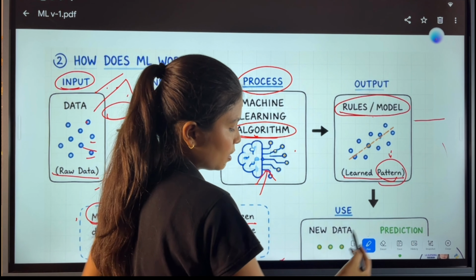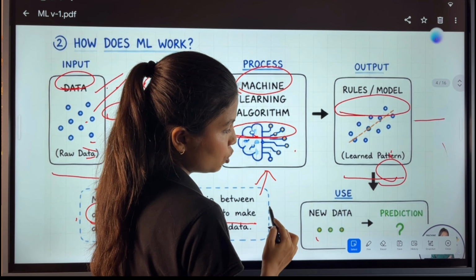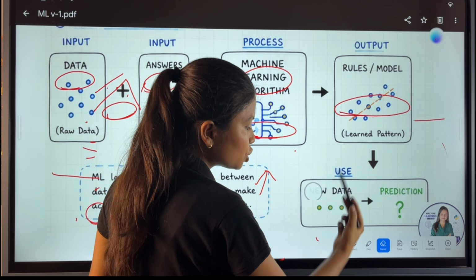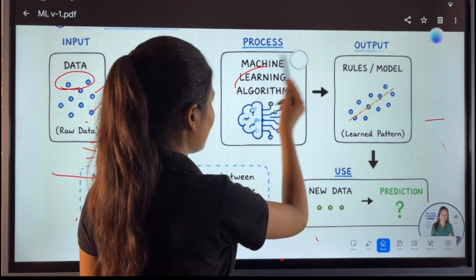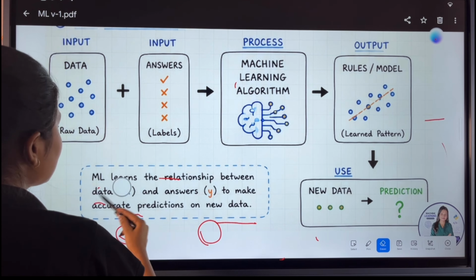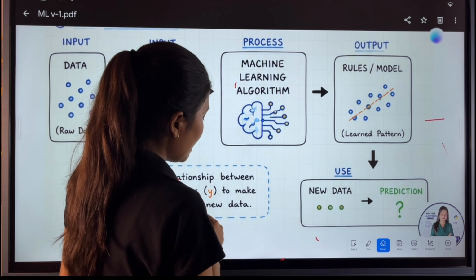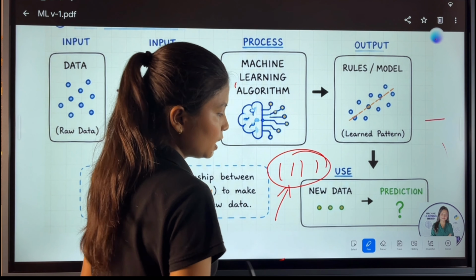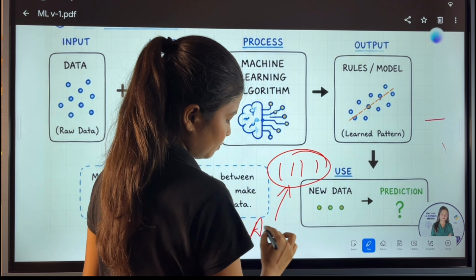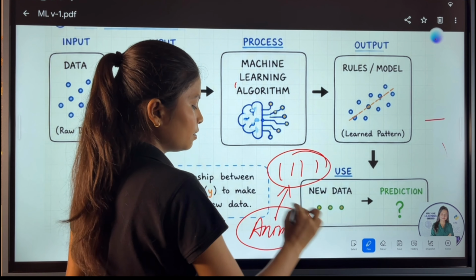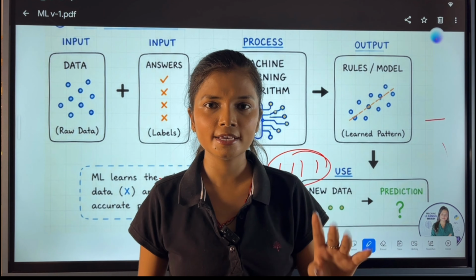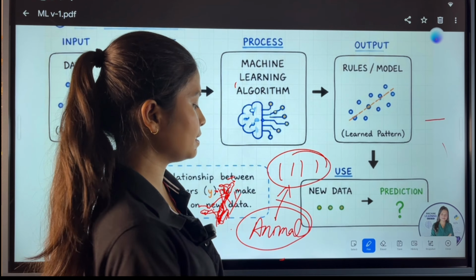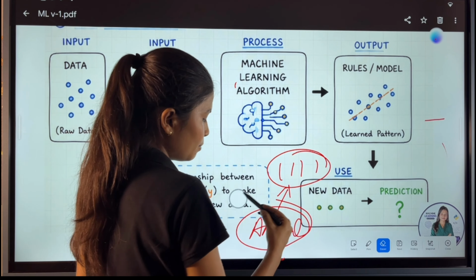And after learning the pattern, whenever we give our model new unseen data, what will the model do? The model will try to make the prediction. For example, let's say I am training a child. I am saying that the creature which has 4 legs is an animal. So what is the criteria I am training on? Whoever you see with 4 legs, elephant, lion, everyone has 4 legs. Whoever has 4 legs is considered an animal. That is what I am trying to train.